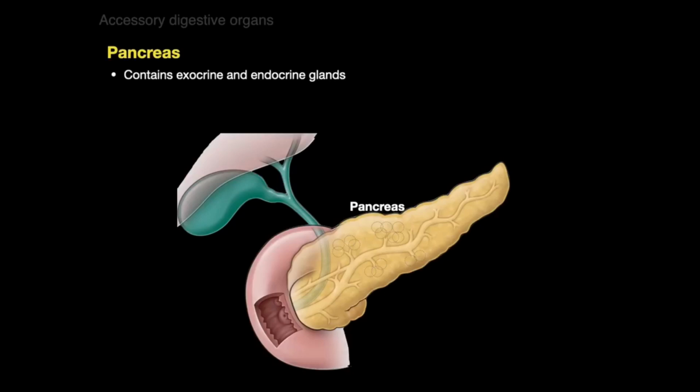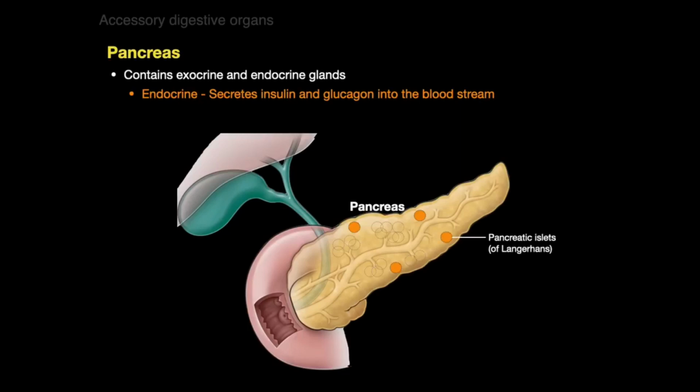Now, the pancreas also contains endocrine glands. And now, in contrast, endocrine glands secrete their products into the bloodstream, which then circulates them. The pancreas secretes insulin and glucagon. We have these things that I've drawn in orange circles. They're called pancreatic islets of Langerhans. And that is what's producing the hormones insulin and glucagon.